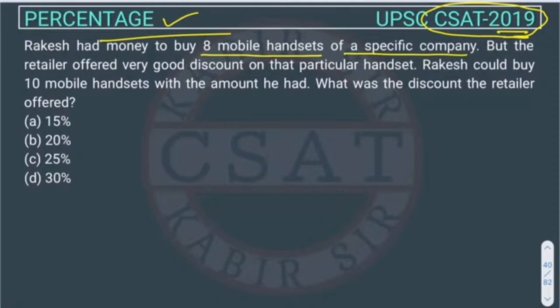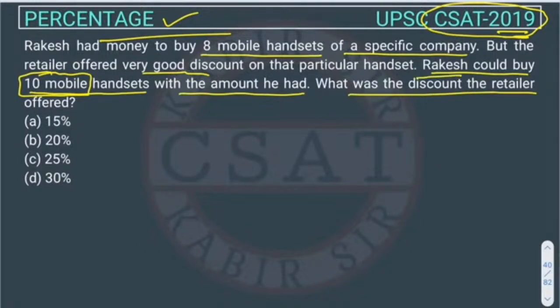But the retailer offered a very good discount on that particular handset. What did the shopkeeper do? He gave the discount, so Rakesh could buy 10 mobile handsets. When the shopkeeper gave him a discount, he was able to buy 10 mobiles with the same money he had. What was the discount? We have to find out how much discount was offered to Rakesh by the shopkeeper,